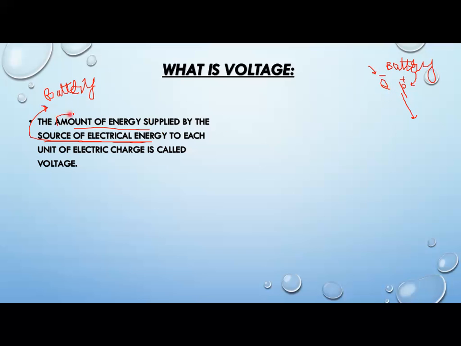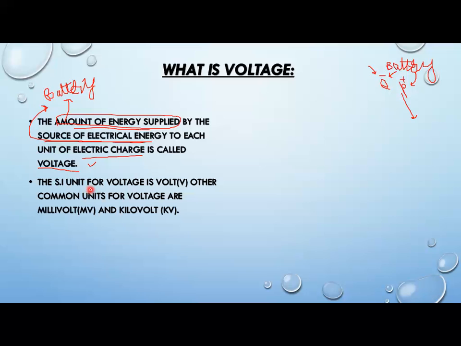So the total amount of energy supplied by this battery, which is a source of electrical energy, to each unit of electric charge is called voltage. If you want to move electric charges throughout the circuit, there must be some electrical source that will provide electrical energy. The amount of electrical energy supplied to each unit of electric charge, that will be voltage. Right?